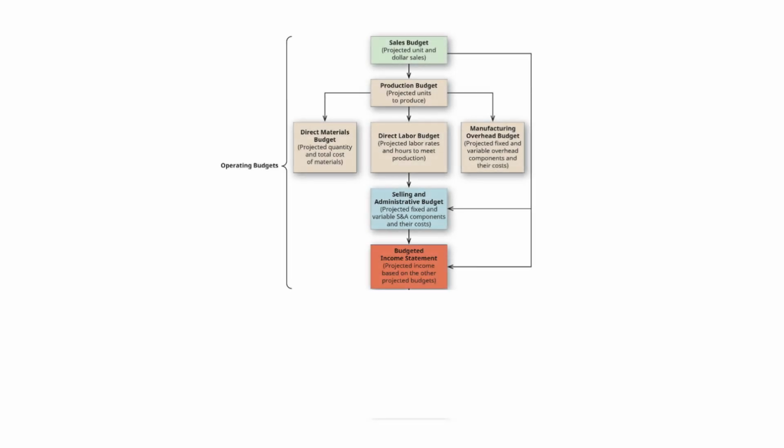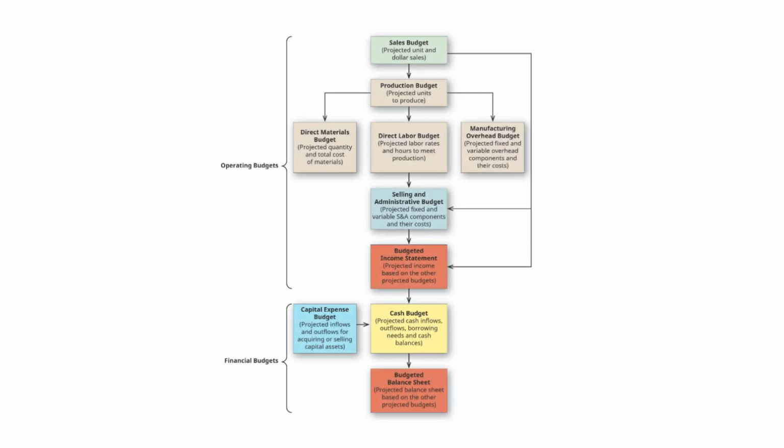All of these budget pieces enable us to prepare a budgeted income statement so we can see our expected net income or net loss for the budget period. Planning cash flows in and out is a critical step in the budgeting process, so we'll prepare a cash budget. And finally, we'll be able to prepare a budgeted balance sheet.